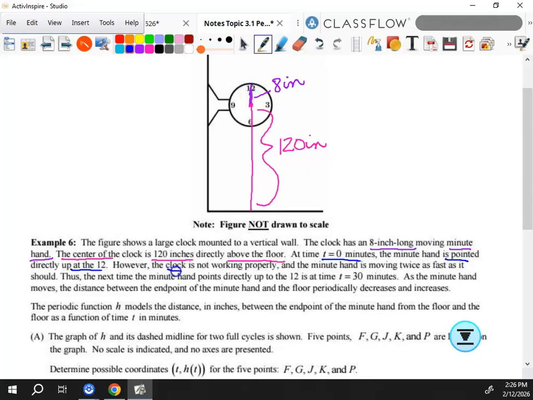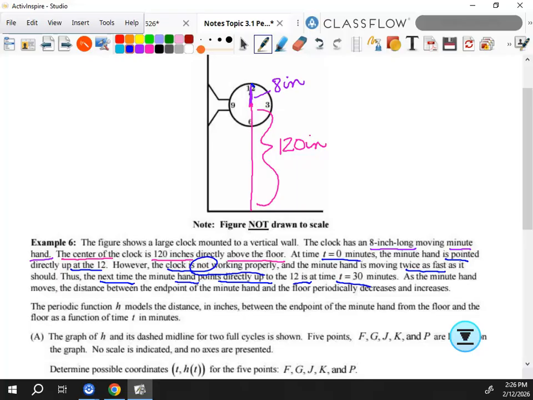However, the clock is not working properly, and the minute hand is moving twice as fast as it should. Thus, the next time the minute hand points directly up at the 12 is at time t equals 30. So we're here at 0. 30 minutes later, we're back here. That makes sense to you?